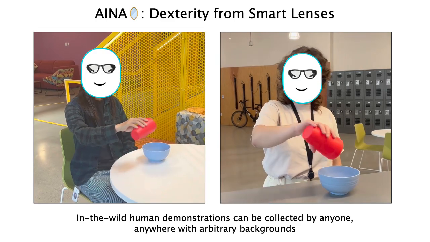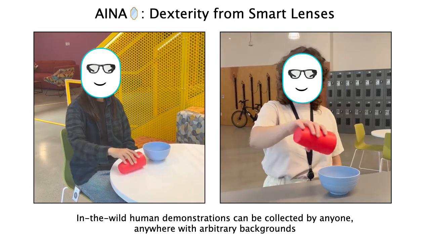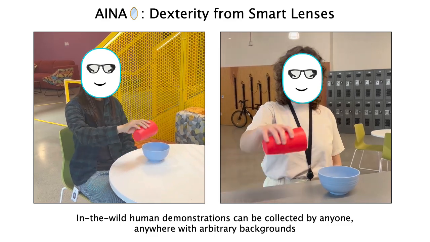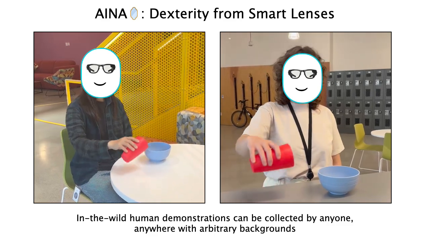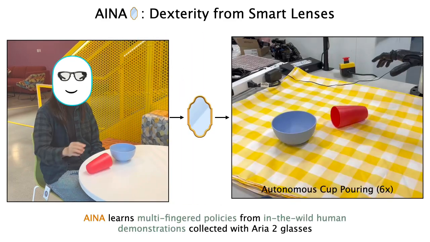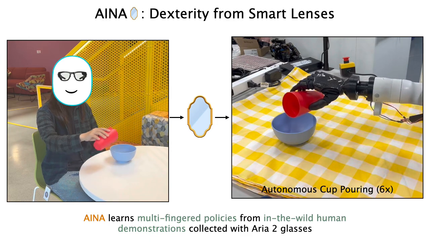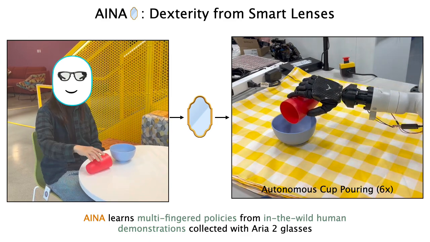Learning robot policies from in-the-wild human data is valuable due to the minimal human effort it requires. However, extracting necessary annotations from them to train robot policies is non-trivial. In this work, we present AINA, a framework that learns multi-fingered robot policies from in-the-wild human demonstrations collected using RU2 glasses.